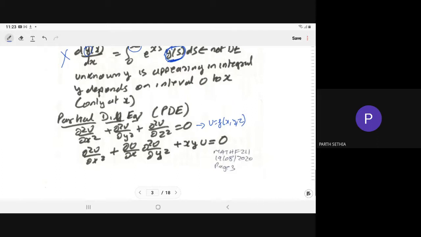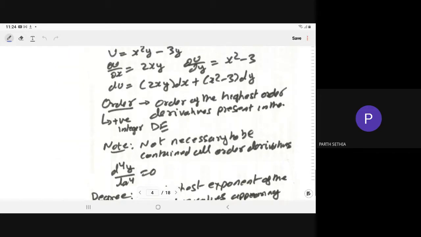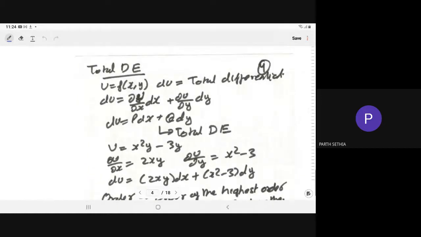Here in this equation, u depends on x and y. So here we have computed the del 2u upon del x2, del u by del x into del 2u upon del y2 plus x by u is equal to 0. So whenever we have the term of the partial derivative in any equation, then we say it is the partial differential equation. Then we have the total differential equation.